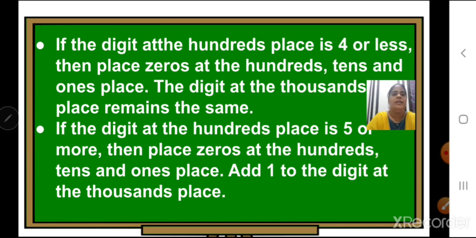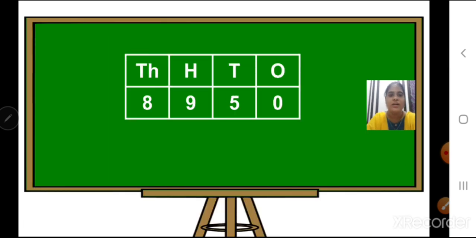Okay, and if the digit at the hundreds place is 5 or more than 5, then we have to again write zeros at hundreds, tens and ones place, and we have to add 1 to the digit at thousands place. This is our question, 8950.